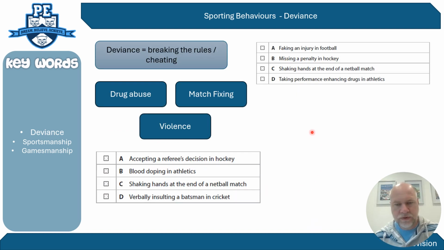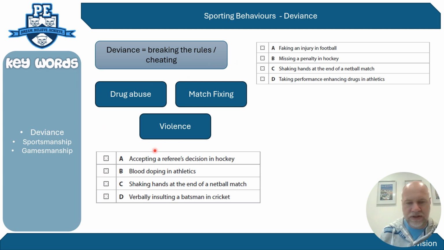So starting off with what is deviance as the definition, and it's up here on the screen. It's when you're breaking the rules or cheating. So when you're not following the rules of the game and you're cheating, and most examples there, that would be your AO1 point, and AO2 would be your examples. So things like drug abuse, match fixing, and violence or fouling players, etc.